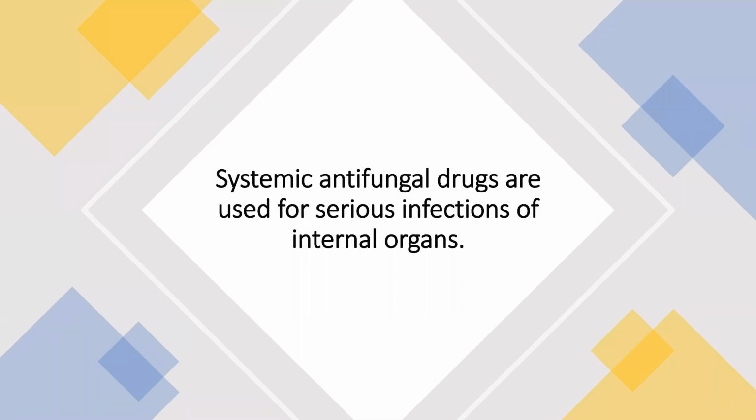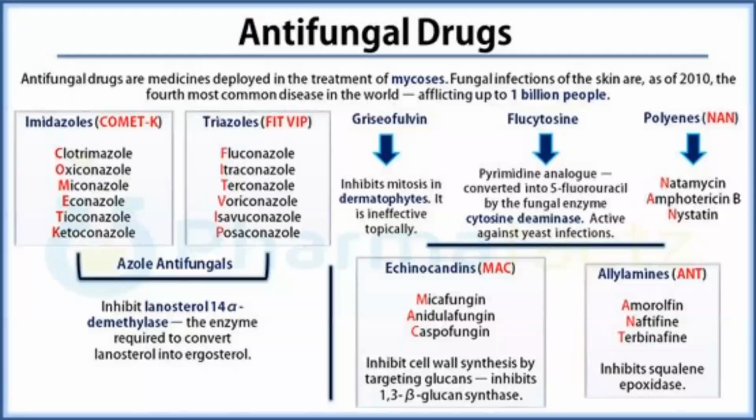Now, the systemic antifungal drugs that we are using for these fungal infections are used for serious infections only of the internal organs. These antifungal drugs are the medicines deployed in the treatment of mycosis. Fungal infections of the skin are, as of 2010, the fourth most common disease in the world, afflicting up to 1 billion people. These are the names of the drugs, and we remember them with mnemonics.